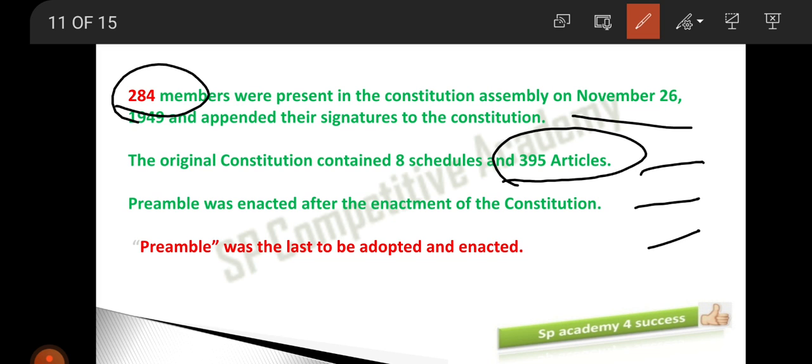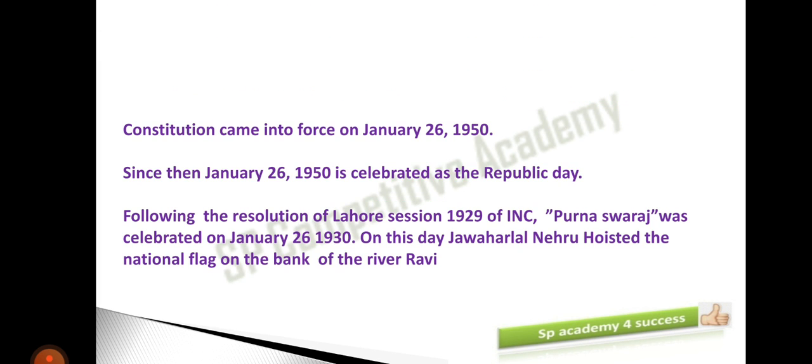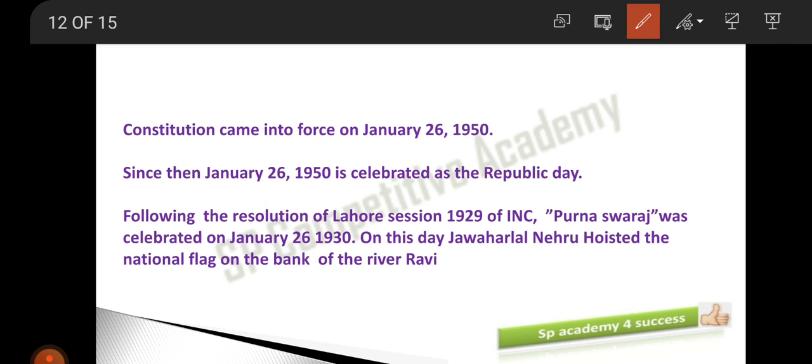Okay, the preamble was enacted after the enactment of the constitution, and the preamble was the last to be adopted and enacted. So which was enacted last, the constitution or the preamble? The preamble was adopted and enacted last. Clear? Now moving on. The constitution came into force on January 26, 1950.